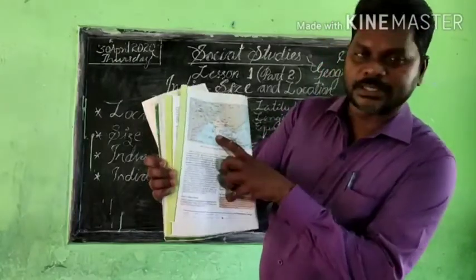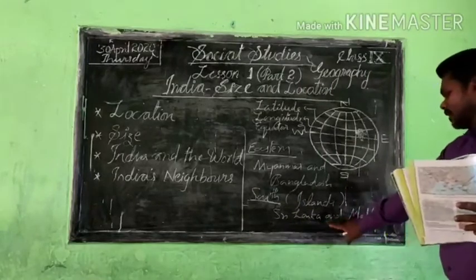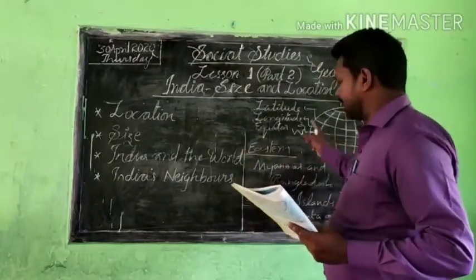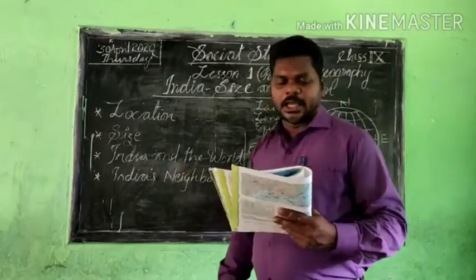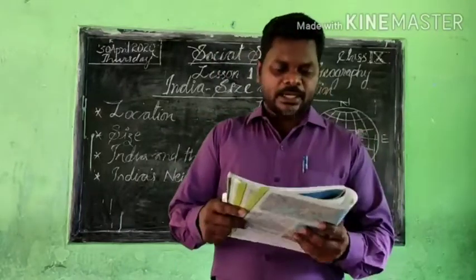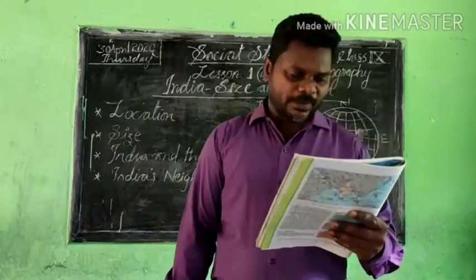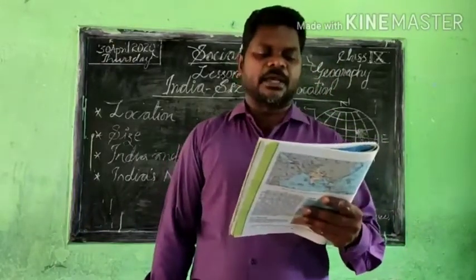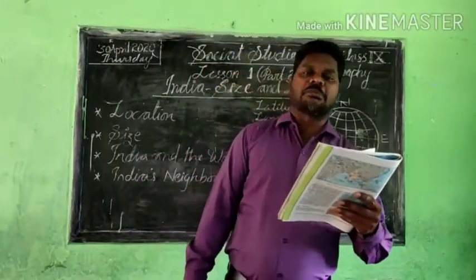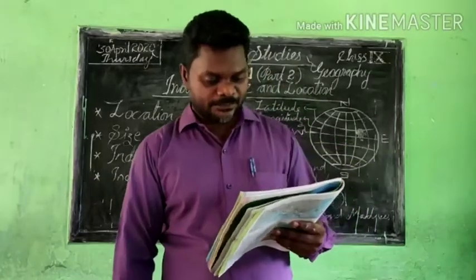In the southern parts of India, you will find the neighboring countries Sri Lanka and the Maldives. I already explained the neighboring countries of India: in the northwest, Pakistan and Afghanistan; in the northern part, China, Tibet, Nepal, and Bhutan; on the eastern side, Myanmar and Bangladesh; and in the southern part, mainly two island countries, Sri Lanka and the Maldives.